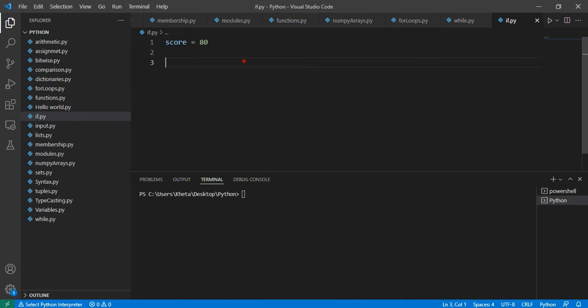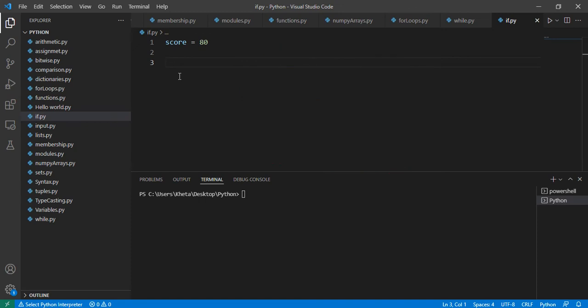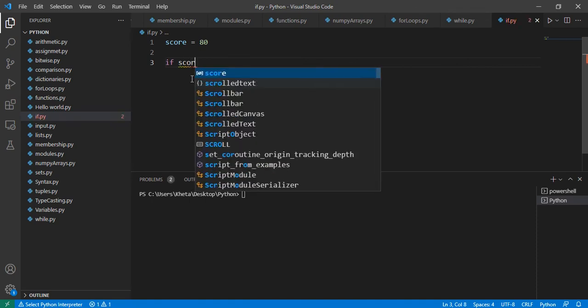And what I mean by that is you can start by checking if a value is between 80 and 100. If it's not, then you can check for 70 to 79. Then if it's not, you can check for 60 to 69 and so on. So this is what we're going to do, but in code. So we talked about if statements, and those are the ones that we're going to use. The main one, and we're checking score.